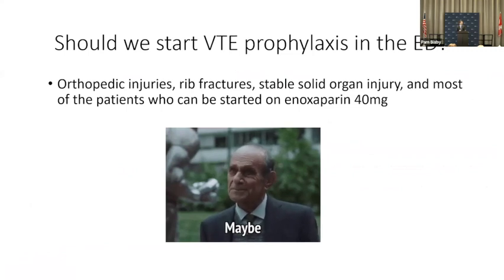Next slide. And so it gets to this idea that immediate dosing is appropriate. It's dosing in the emergency department. We haven't really studied it, but I absolutely think we should jump on this. And we can't do it for all patients. For most patients, I think we should give them a dose of 40 or weight-based therapy. And it's time to move forward, and we're going to see a reduction.